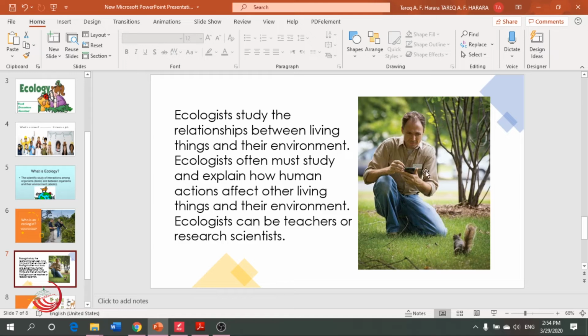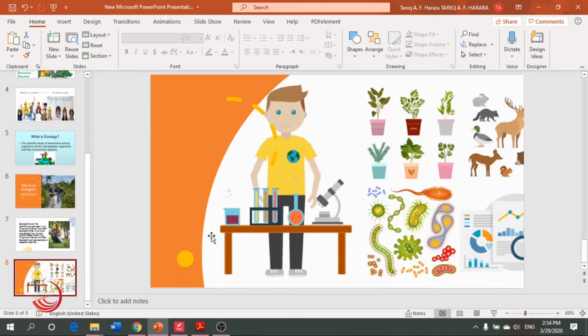So he is an ecologist because he is studying that squirrel or that animal. So look at this picture. This person is an ecologist because he is studying plants and animals and their environment or their habitat. So this is the meaning of ecologist.